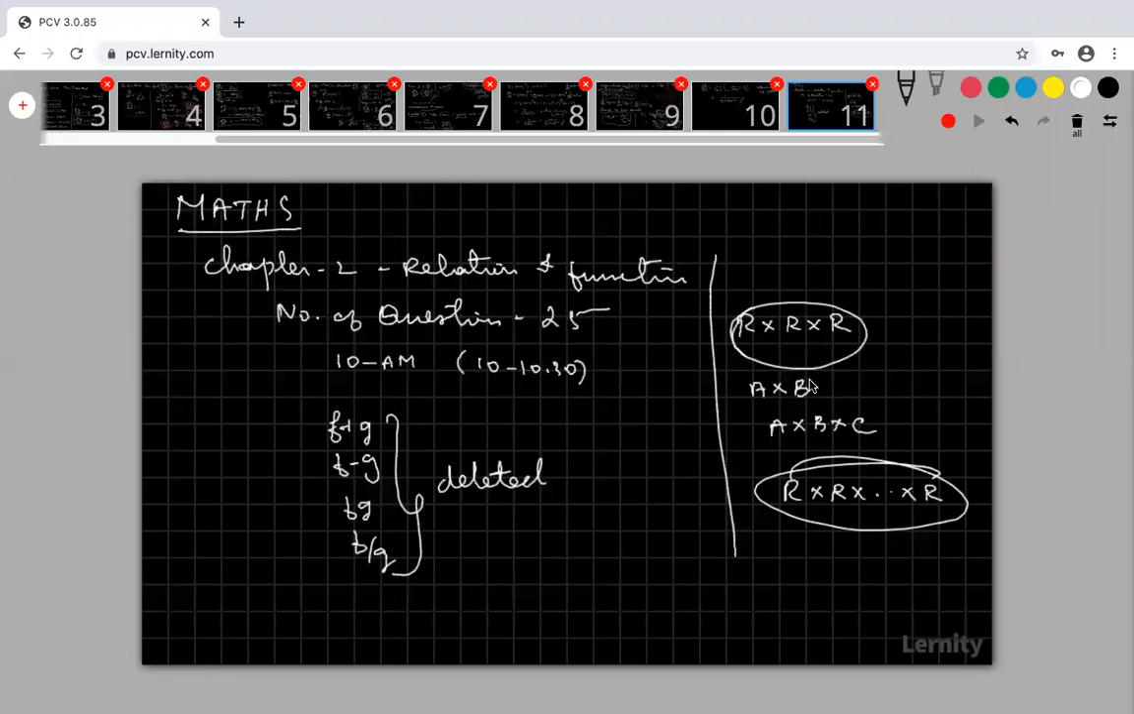This is the Cartesian product of two sets, and this is the Cartesian product of three sets. You can concentrate on the Cartesian product up to three sets only. R power n, the Cartesian product of n sets, is not in our syllabus. It is deleted. Similarly, the sum of these two functions is also deleted. Are you okay?